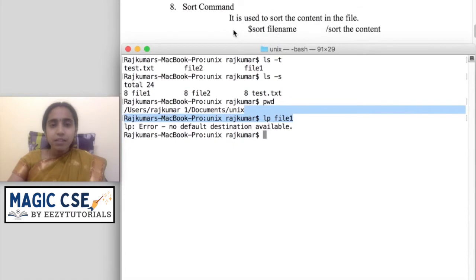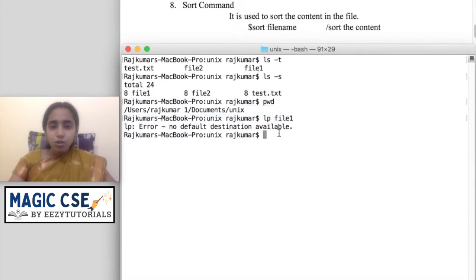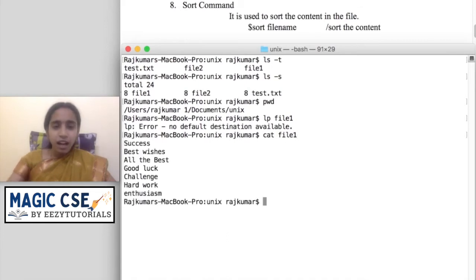The next command is the sort command. Before sort, to display the content of a file you can give cat space file name. So I am giving cat file 1. I have certain content inside that.